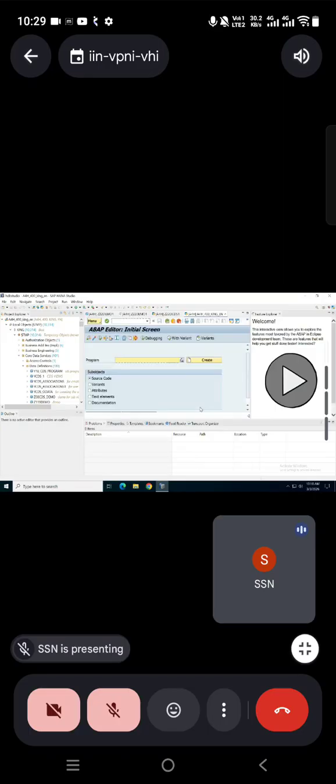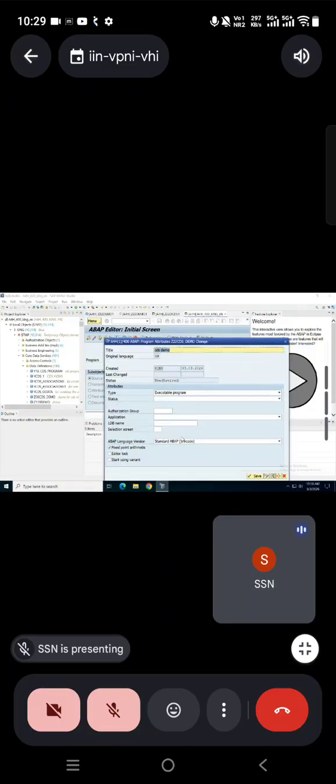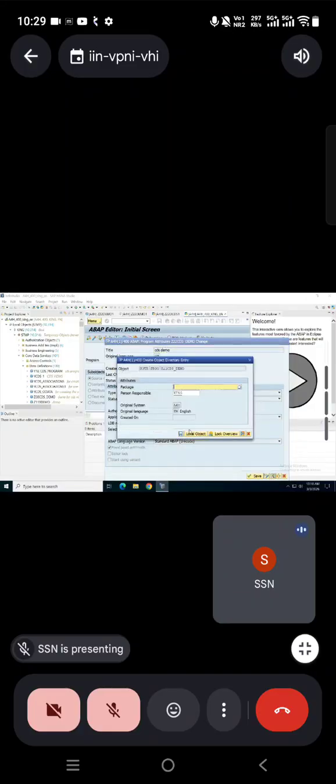SE38 is the program, or in the source code you can right click and create the program. Name it Z22 series demo, click on create, choose the type of the program as executable, click on save as local object. Done.